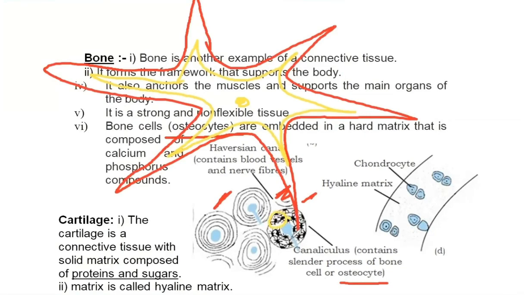Then in between bone, there is the Haversian canal, this area, which carries blood vessels as well as nerves. The blood vessel provides food and oxygen to the bone, and then collects the waste and sends it back to the blood so that it can be excreted out.